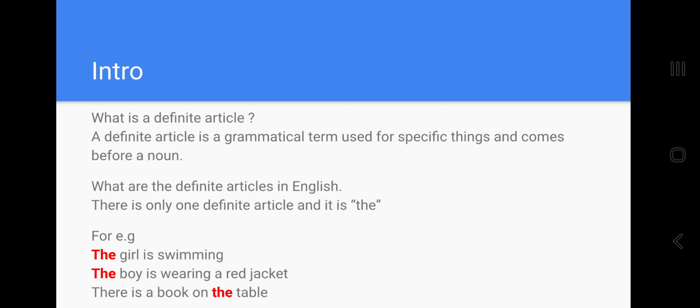We have one definite article in English, and that's "the." Let's see a few examples. The girl is swimming. The boy is wearing a red jacket. There is a book on the table.